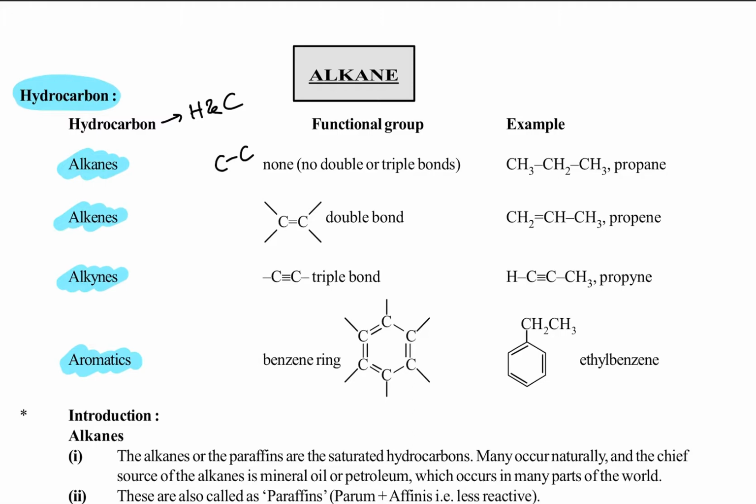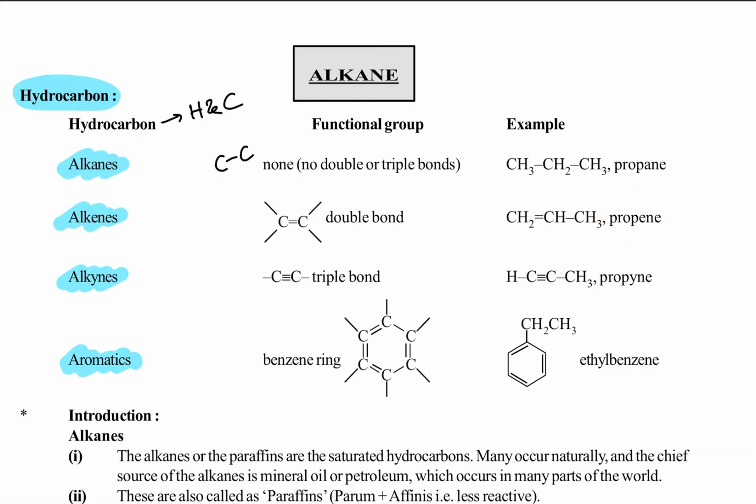For example, propane is given here: carbon bond carbon bond carbon. Here only single bonds are there, so it is an example of an alkane. And in alkenes, a double bond will be there between carbon atoms. Compounds with a double bond are called alkenes. The example given here is propene.